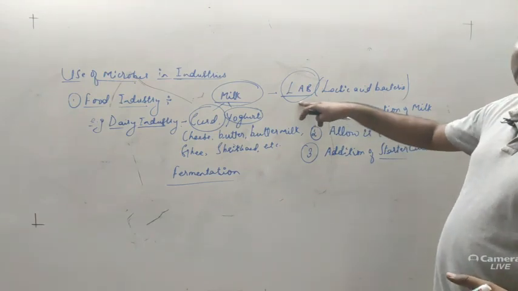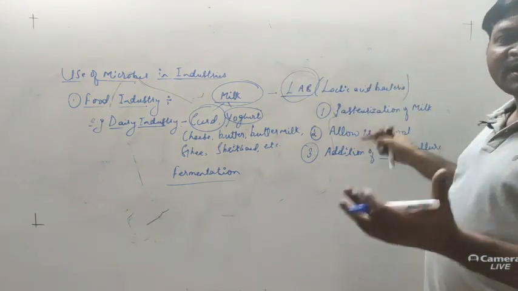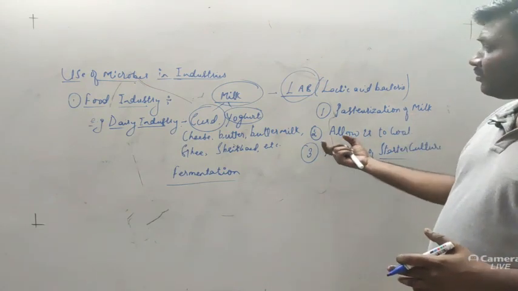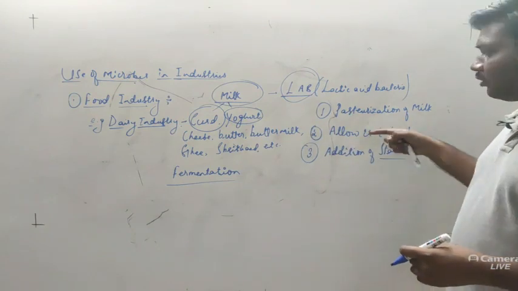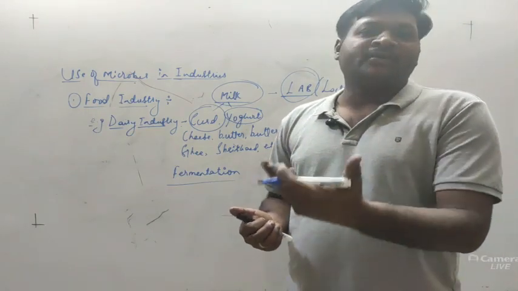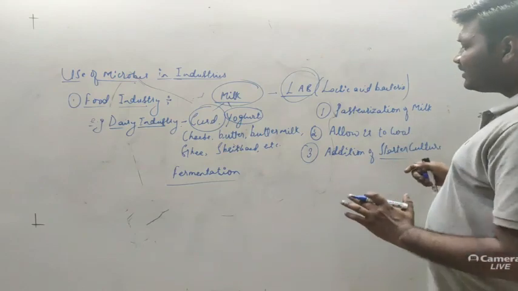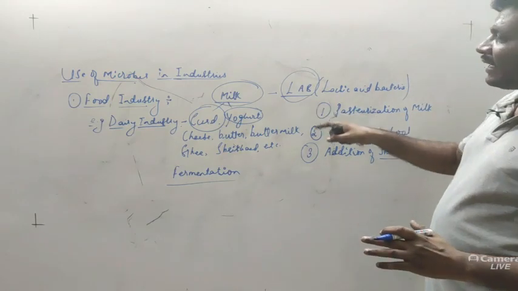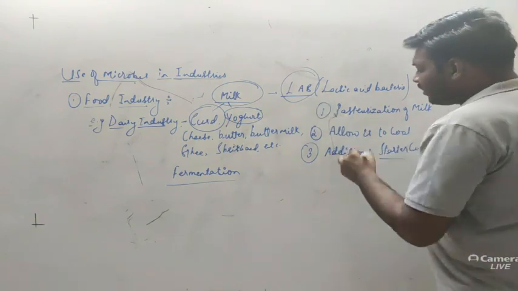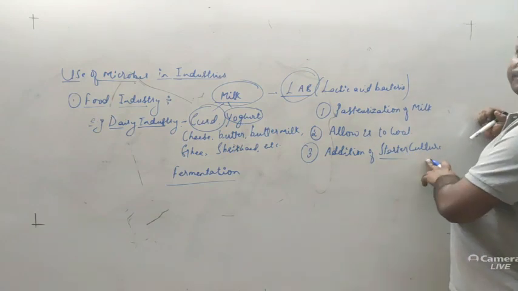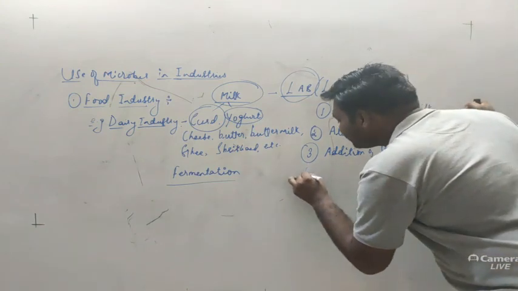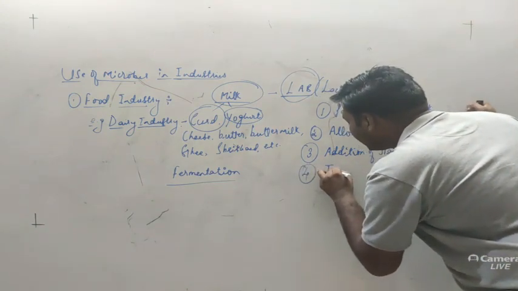Now what we'll do, we'll isolate the bacteria from the milk. It will be cultured under laboratory. After culturing under laboratory, we can add that bacteria directly into this cold milk. That will ferment the milk and will produce the desirable product. Or else what we can do is add that bacteria to a small amount of milk which will get converted into curd, and that curd we are going to add as a starter culture into the cold milk. After that we are going to incubate it, or incubation.